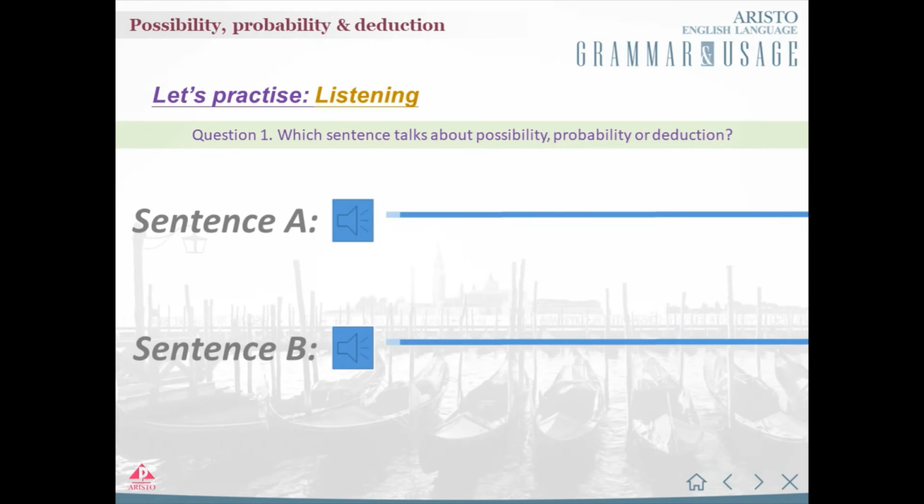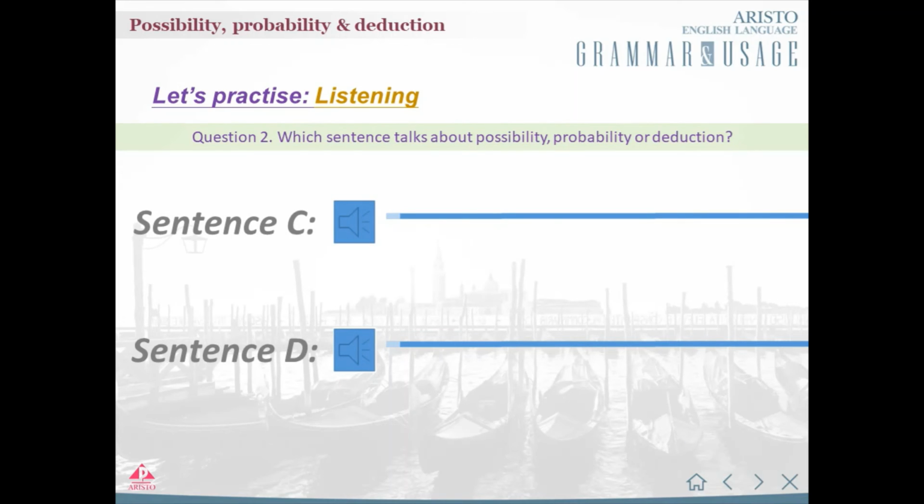Let's do some listening practice now. Question 1. Listen to sentences A and B and decide which sentence talks about possibility, probability, or deduction. A. They could have gone hiking. B. They have to go hiking. The answer is A. They could have gone hiking.